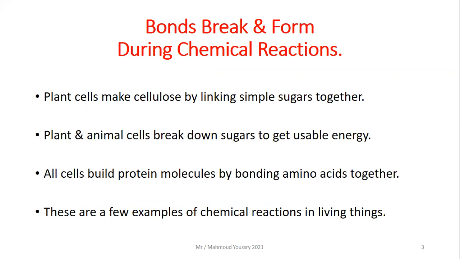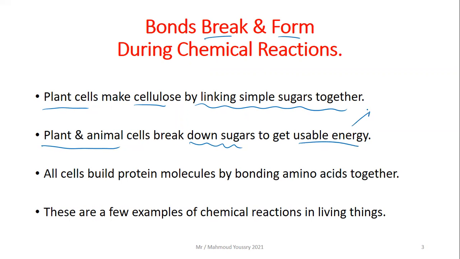So let's move on. The bonds break and form during a chemical reaction. Plant cells make cellulose by linking simple sugars together, as we mentioned before. The plant and the animal cells break down these sugars to get usable energy through the process of cellular respiration. All the cells in your body build protein molecules by bonding amino acids together. These are all chemical reactions that take place inside living things.